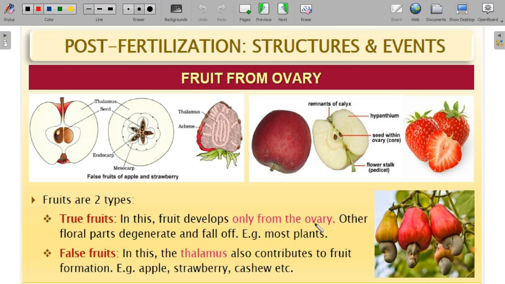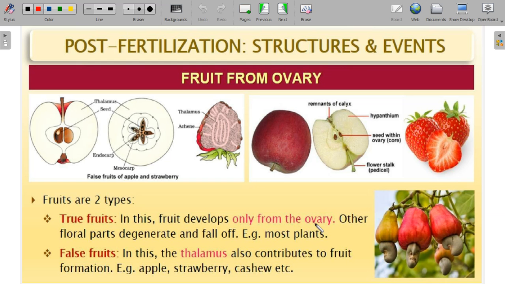So that becomes edible, and the apple which you are eating now, the edible part is not the ovary. The thalamus is the edible part. You will discard the ovary, you will discard the seed. You will have only the thalamus, and that is the edible part from which we make juices, or you consume the apple. That is only a false fruit.